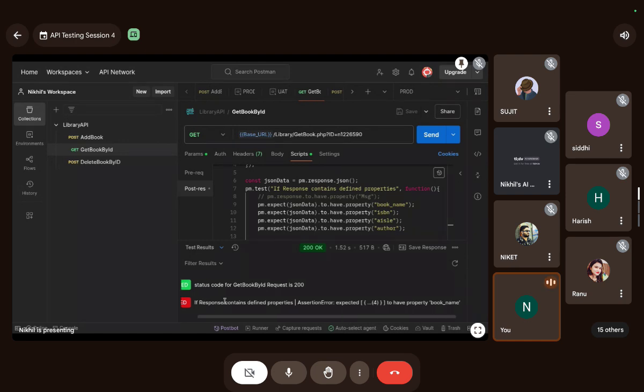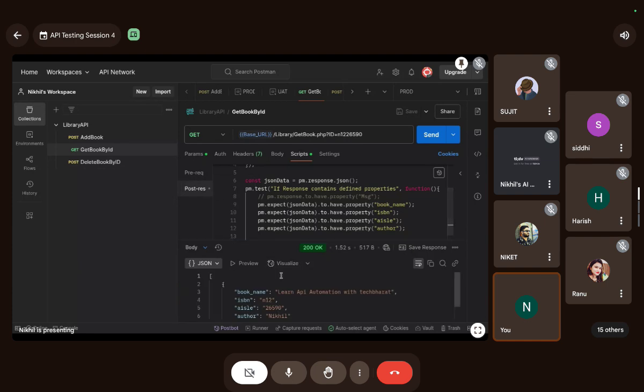Okay, it failed. Why did it fail? Let me check the body. Expected to have property book name. I guess, is the spelling correct? What was the issue? Everything is correct.